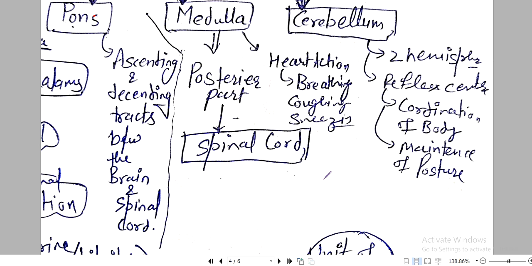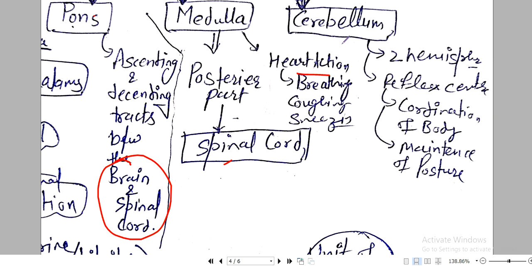ascending and descending tracts. The main function is just to connect brain and spinal cord. We know it very well that there is a connection between the brain and spinal cord. So that connection is made by the pons. Now medulla is situated in the posterior part of the brain and connects with the spinal cord. Heart action, breathing, coughing, sneezing, that is controlled by medulla.